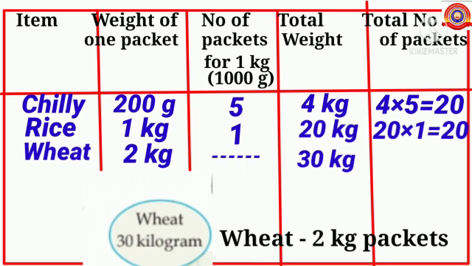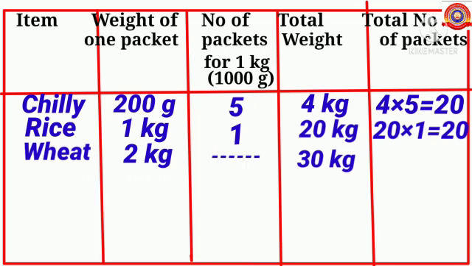Here no need to find out number of packets for 1 kilogram because in one packet there is 2 kilogram wheat. Children, you know there is 30 kilogram wheat in total. In each packet there is 2 kilogram wheat. So children, how many packets are needed? Yes, 30 divided by 2. Yes, 15. So children, 15 packets are needed to pack 30 kilogram wheat with 2 kilogram each.